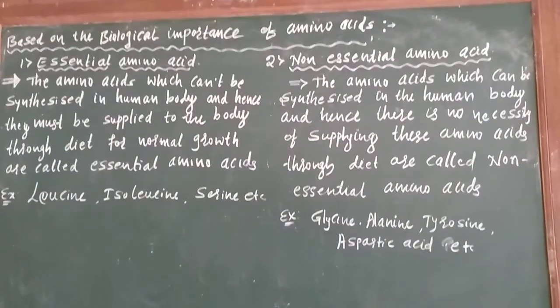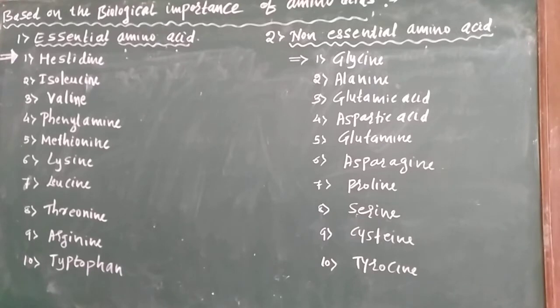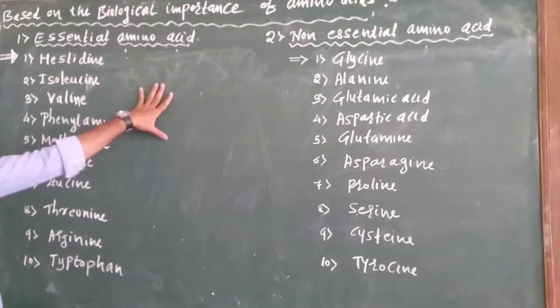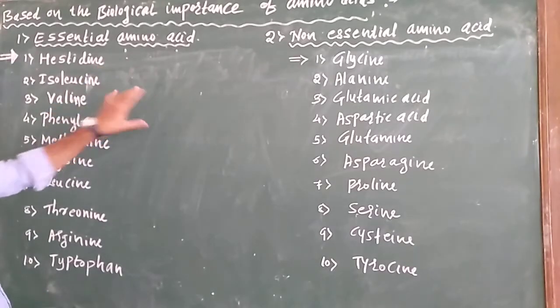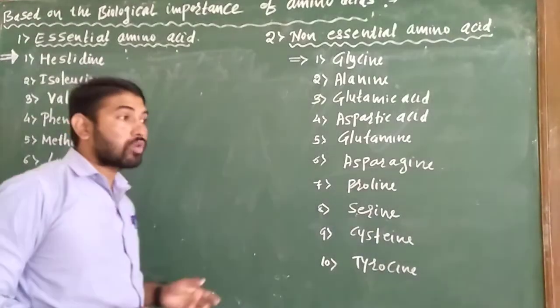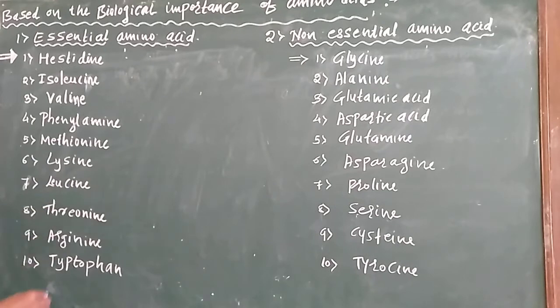These are the 20 essential and non-essential amino acids. When the protein is synthesized, it gives 20 amino acids, that is 10 essential amino acids and 10 non-essential amino acids. And arginine is actually a non-essential amino acid, but conditionally it is an essential amino acid.